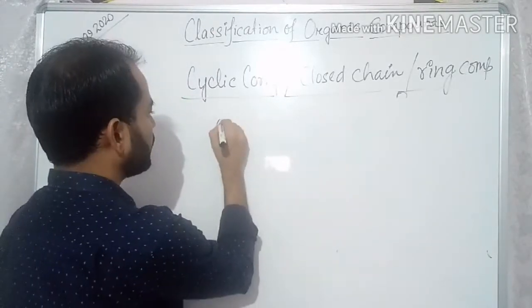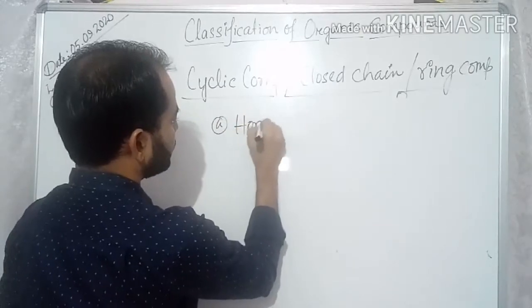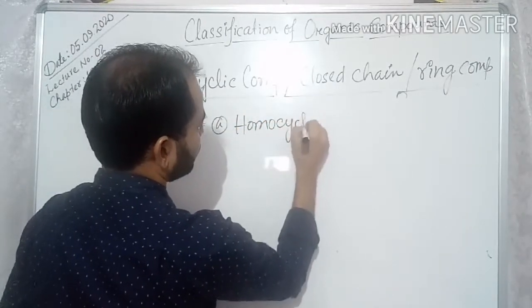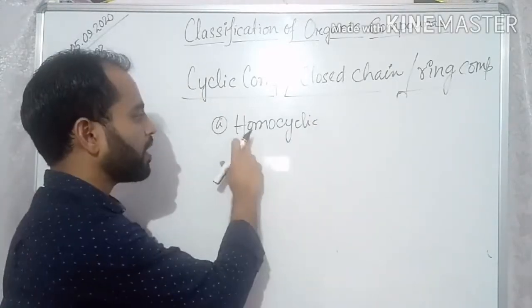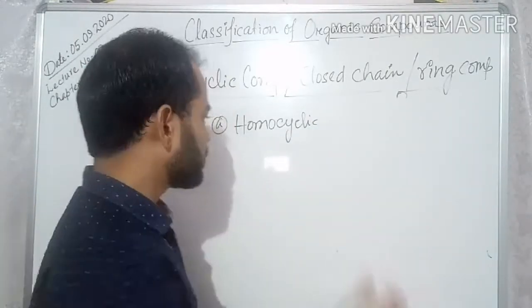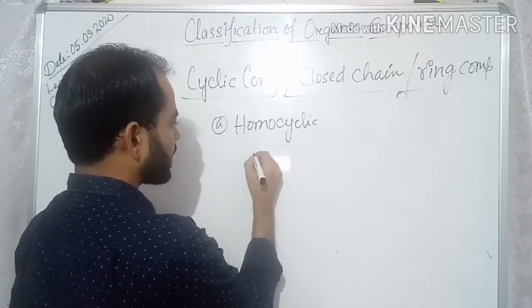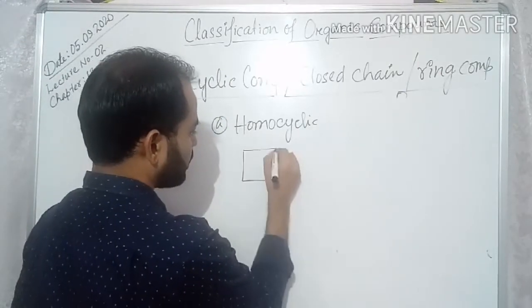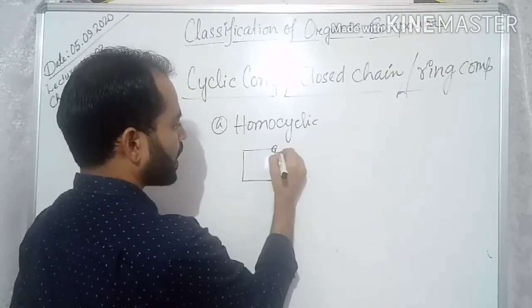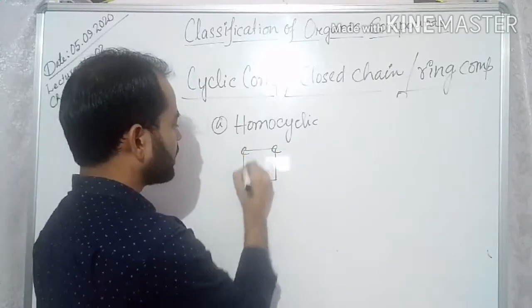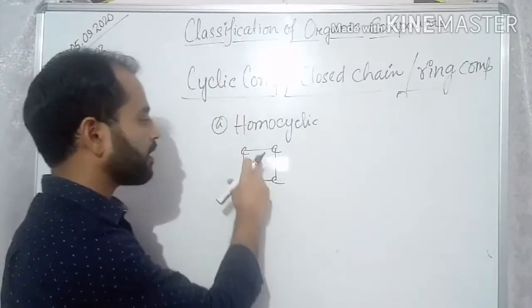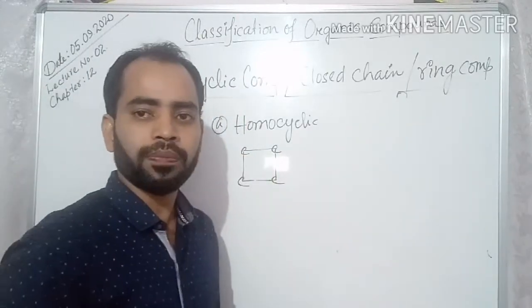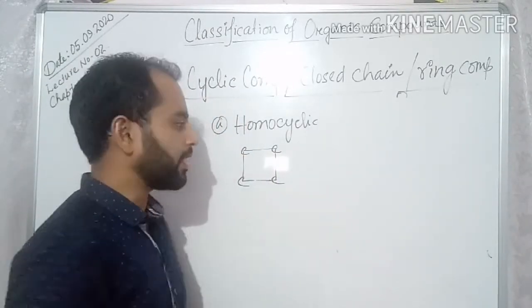One is called homocyclic. Homocyclic, from the word itself, homo means same. So in this type of cyclic compound, just for example this one, here also carbon is there, carbon. In the main chain, you can see there are same type of atom. So it is called homocyclic.